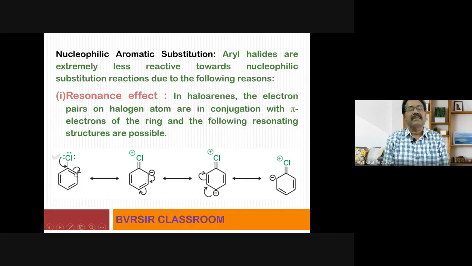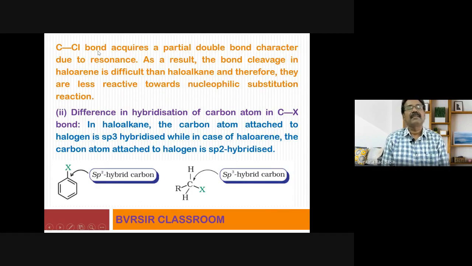You see how many resonance structures are there? There are so many resonance structures. 1, 2, 3 resonance structures. Ultimately, due to resonance, this situation is getting aggravated. That means the carbon-chlorine bond is getting stronger and stronger. So this is one reason. The same thing which I explained is written here. The C-Cl bond acquires a partial double bond character due to resonance. As a result, the bond cleavage, that means breaking, in haloarene is more difficult than in haloalkane, and therefore they are less reactive towards nucleophilic substitution reaction. That is the beautiful explanation.